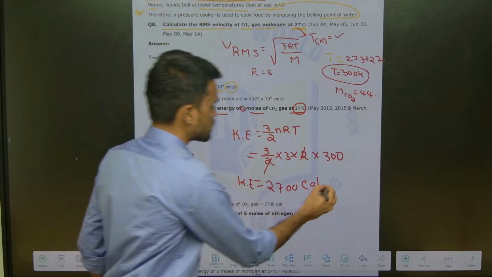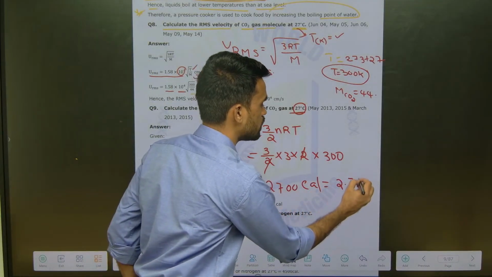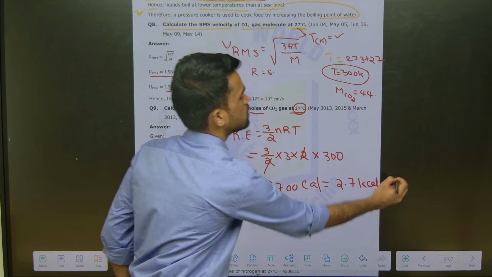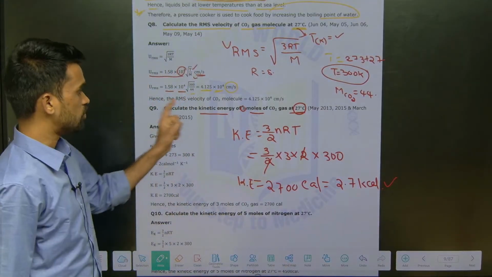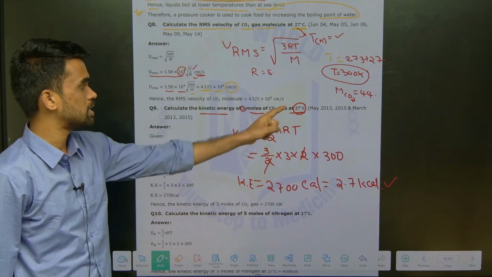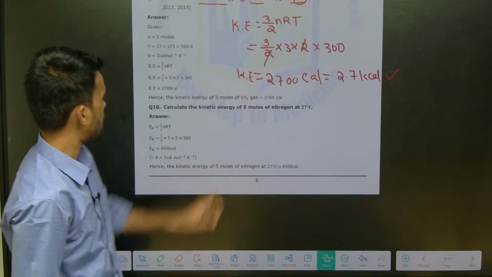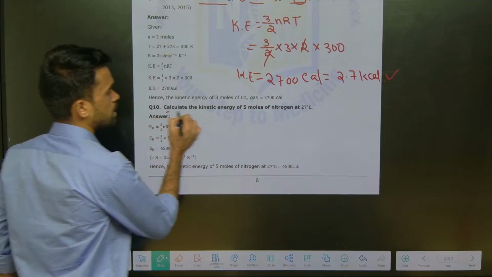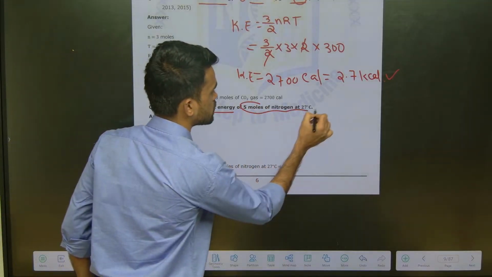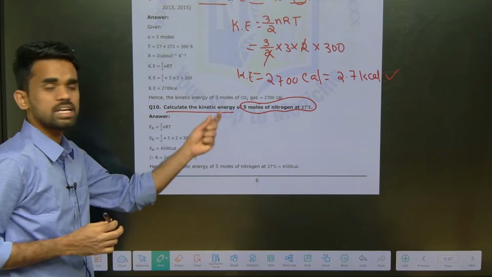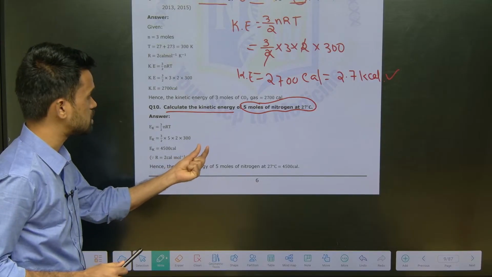Okay, so if they ask for kilocalorie, you can write 2.7 kilocalorie. This is the kinetic energy of this CO2 gas molecules at 27 degrees. Okay, that's it. In a similar way, they may also ask you to calculate kinetic energy of 5 moles of nitrogen gas. Will you do this? Yes, take it as homework and tell me what will be the answer for this.